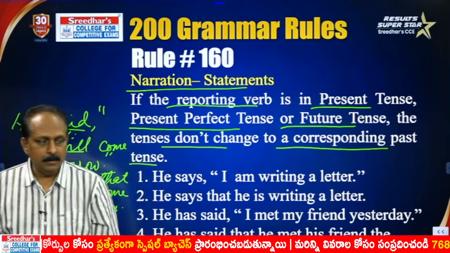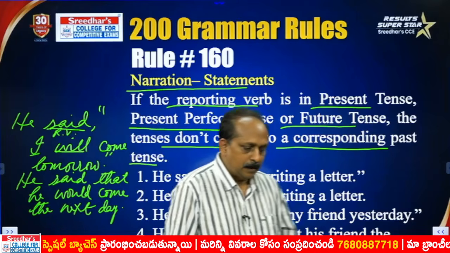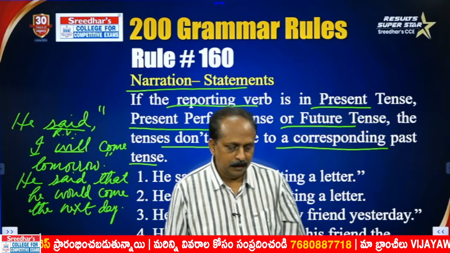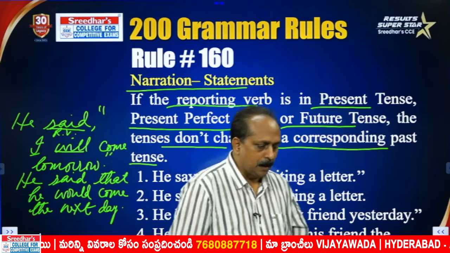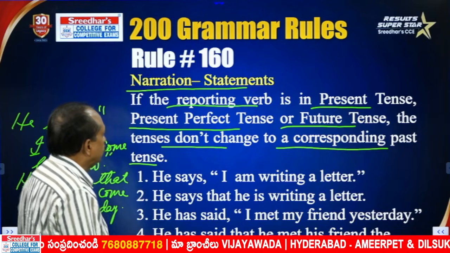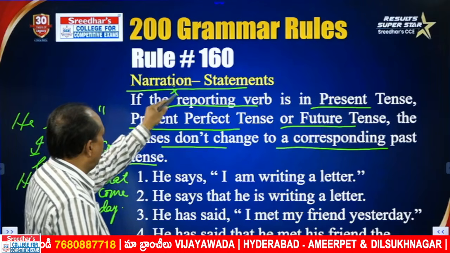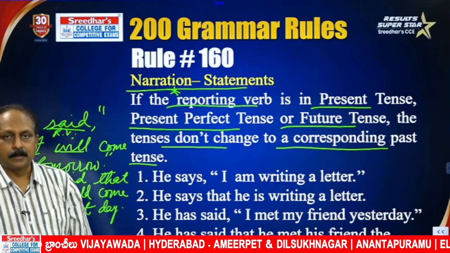He said, I will come tomorrow. He said that he would come the next day. Here the most important thing is the reporting verb. Once you know that, you can understand rule number 160. What is rule number 160? When it comes to direct and indirect speech, the reporting verb is the most important thing.